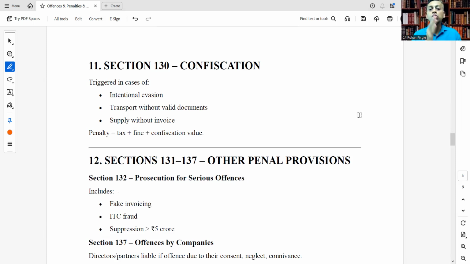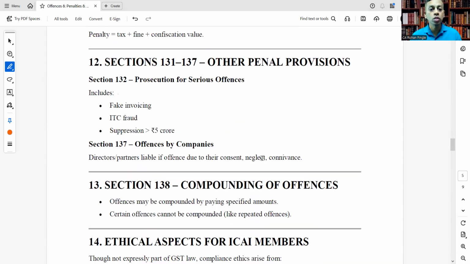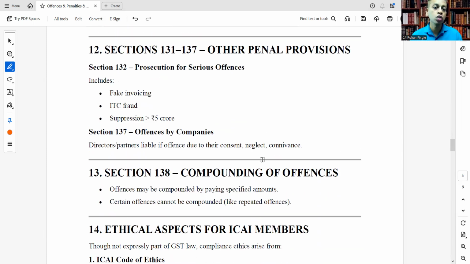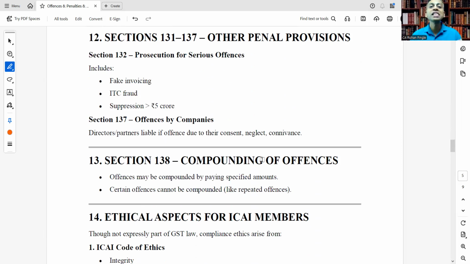Now sections 131 to 137, that is other penal provisions. Section 132, prosecution for serious offenses. It includes what? Fake invoicing, ITC fraud, suppression of more than rupees 5 crore.